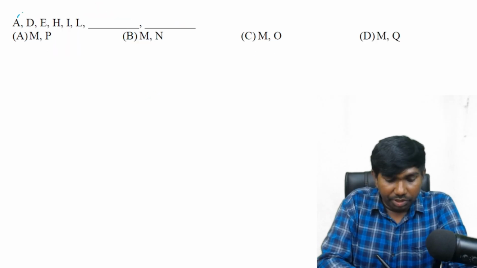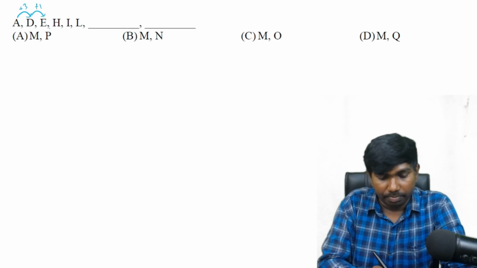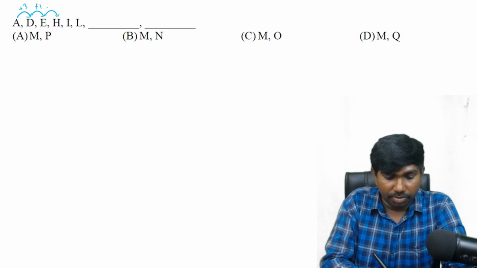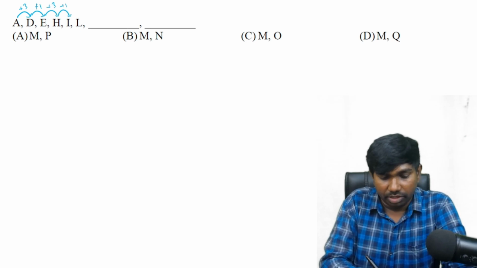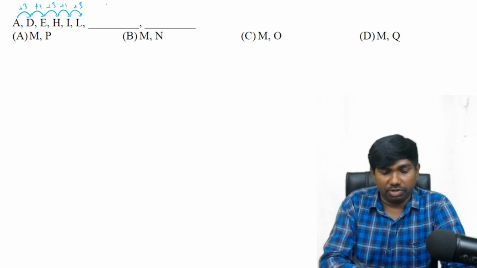Next, A to D, it is plus 3. D to E, minus 1. No, plus 1. And E to H, it is plus 3. And H to I, again it is plus 1. And I to L, it is plus 3. See, the differences are alternately plus 3 and plus 1. Plus 3, plus 1 alternately.